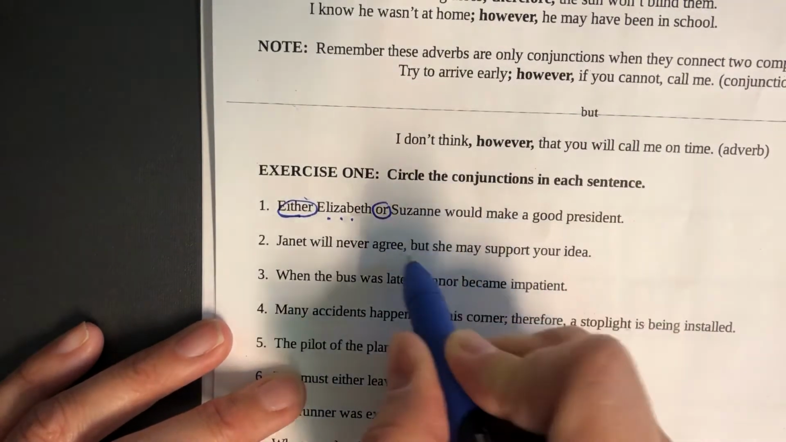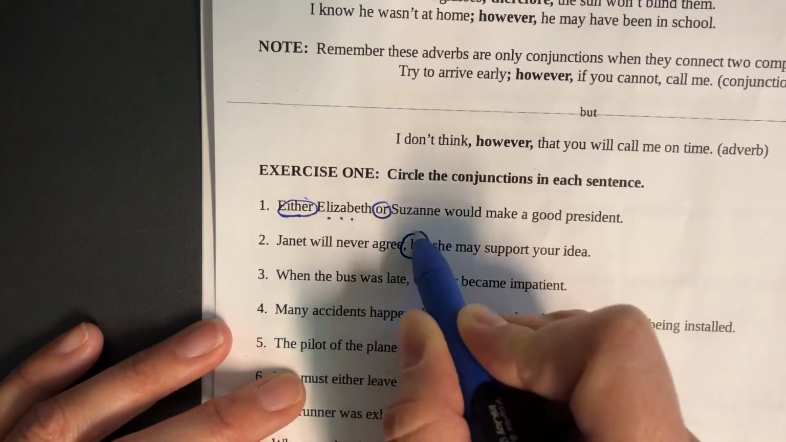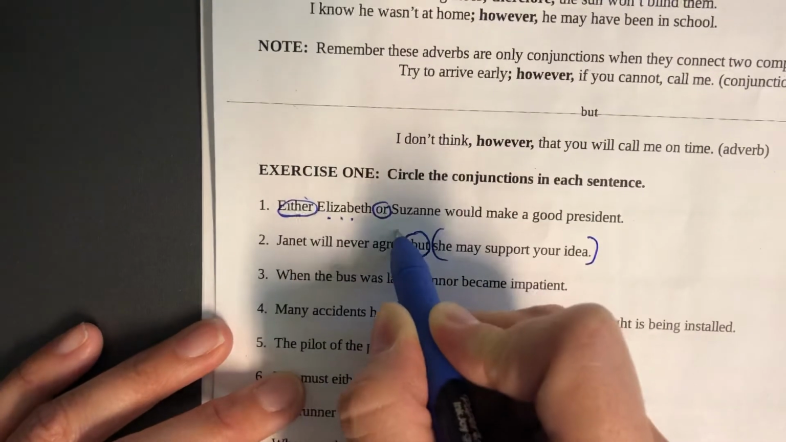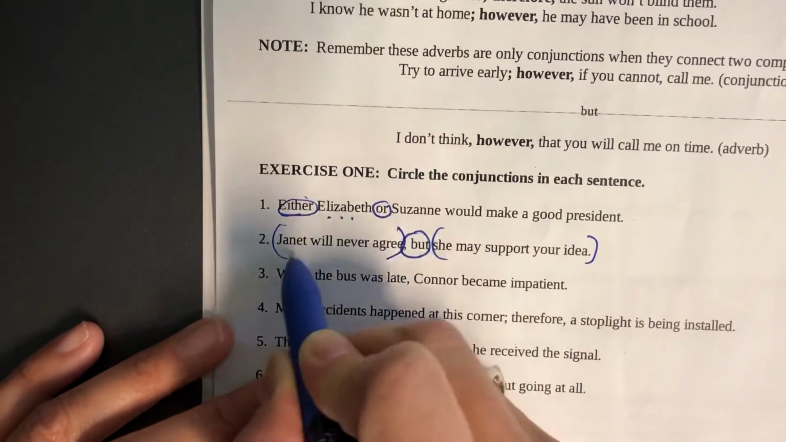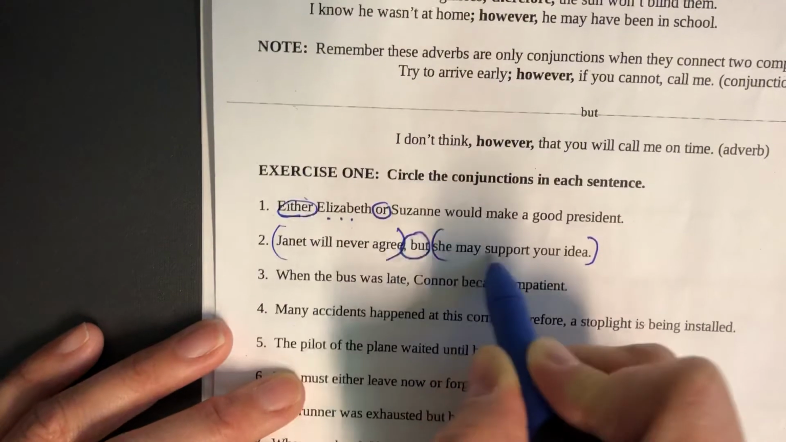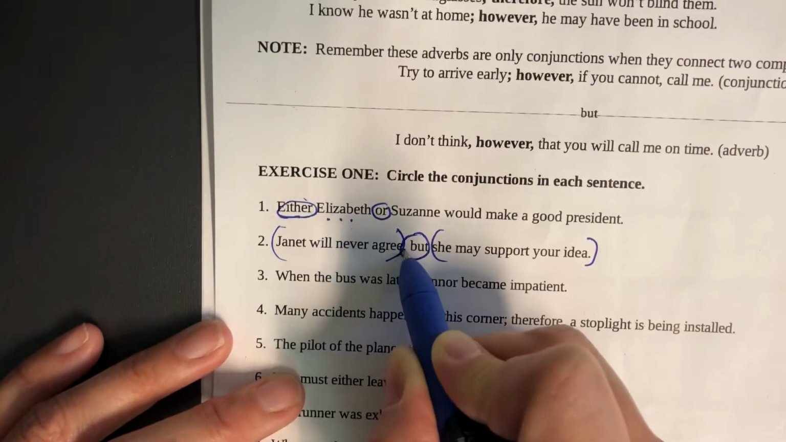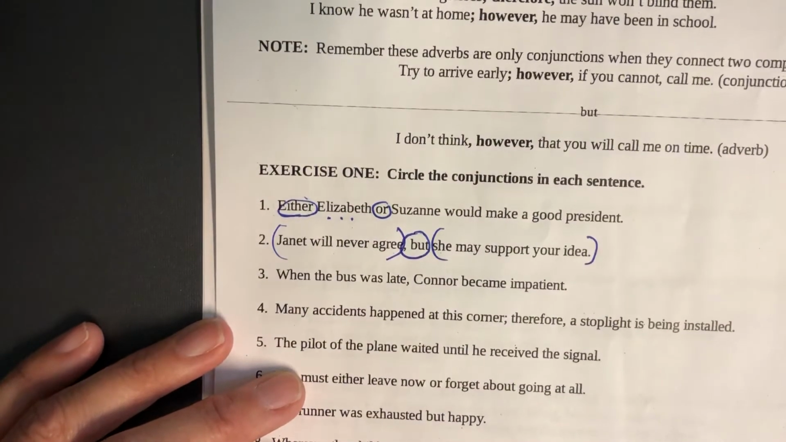Janet will never agree, but she may support your idea. Right there, this coordinating conjunction separates two complete sentences, and that's why we use the comma there. Janet will never agree, a complete sentence. She may support your idea, complete sentence. That's why the comma is before the conjunction but.